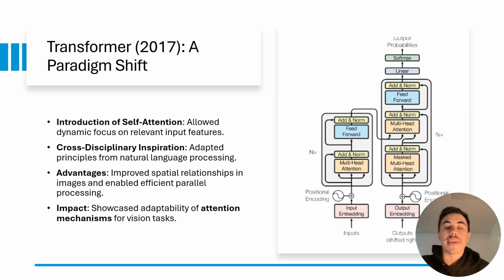Transformers introduced attention mechanisms to convolutional neural networks, fundamentally changing how networks process spatial relationships in images. Unlike traditional CNNs that rely solely on local feature extraction through convolutional layers, transformers incorporated self-attention mechanisms that dynamically focus on relevant features across an entire image. This shift allowed for a more holistic understanding of spatial relationships, enabling networks to capture long-range dependencies between features. Originally developed for natural language processing, transformers demonstrated their versatility by achieving state-of-the-art performance in computer vision tasks.